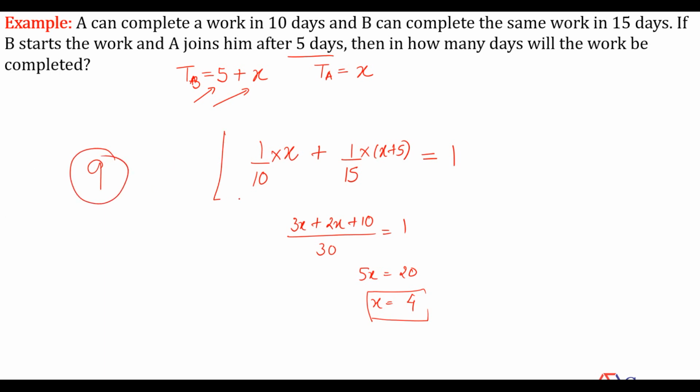So what's the logic here? Look at this equation. What I was doing: my 1 day's work should be multiplied with my working days. Your 1 day's work should be multiplied with your working days. Similarly, if there is one more person, I'll take 1 day's work of the third person multiplied by the working days of the third person. Sum of all the contributions must be equal to how much? 1.